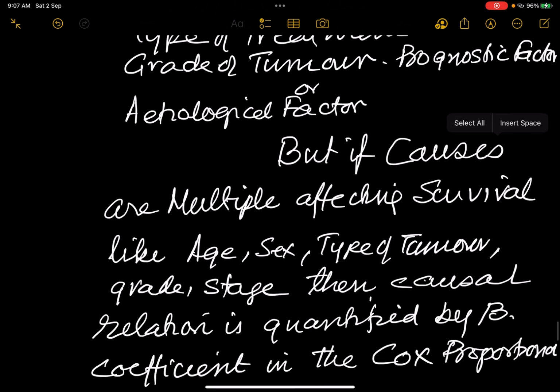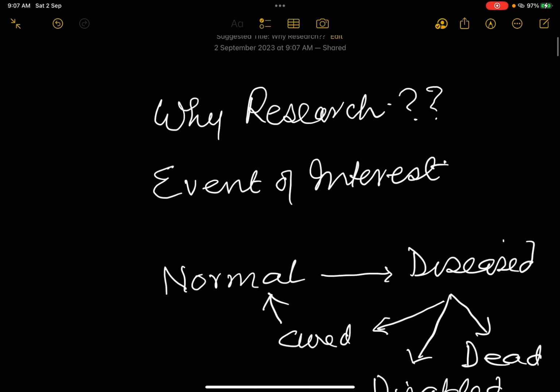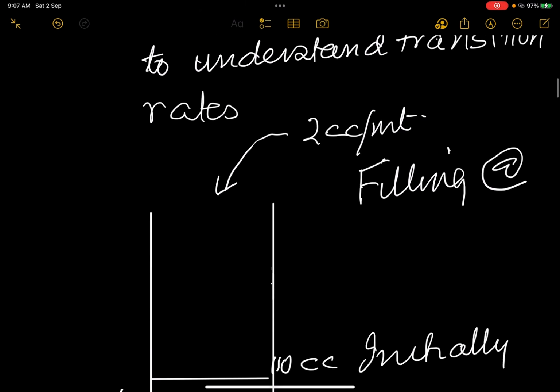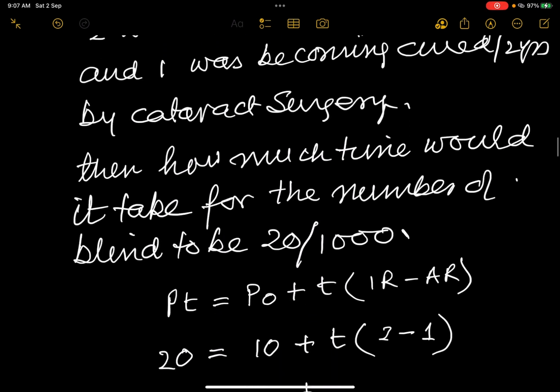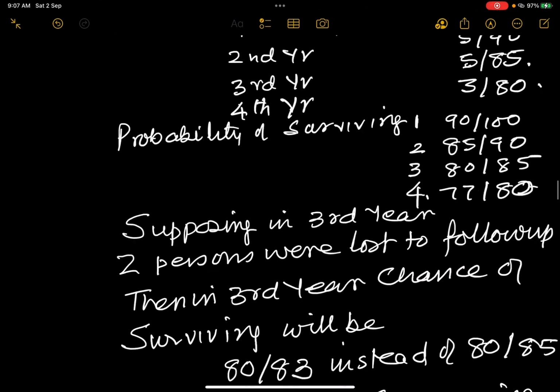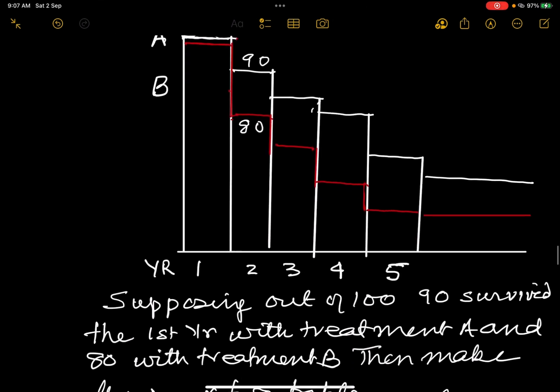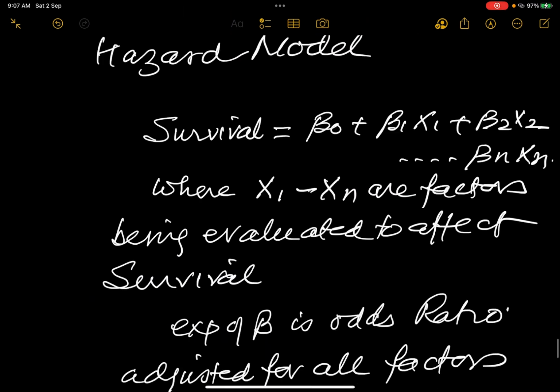But if causes are multiple, like we want to correlate age, sex, type of tumor, stage, then causal relation is quantified by what is called the Cox proportional hazard model.